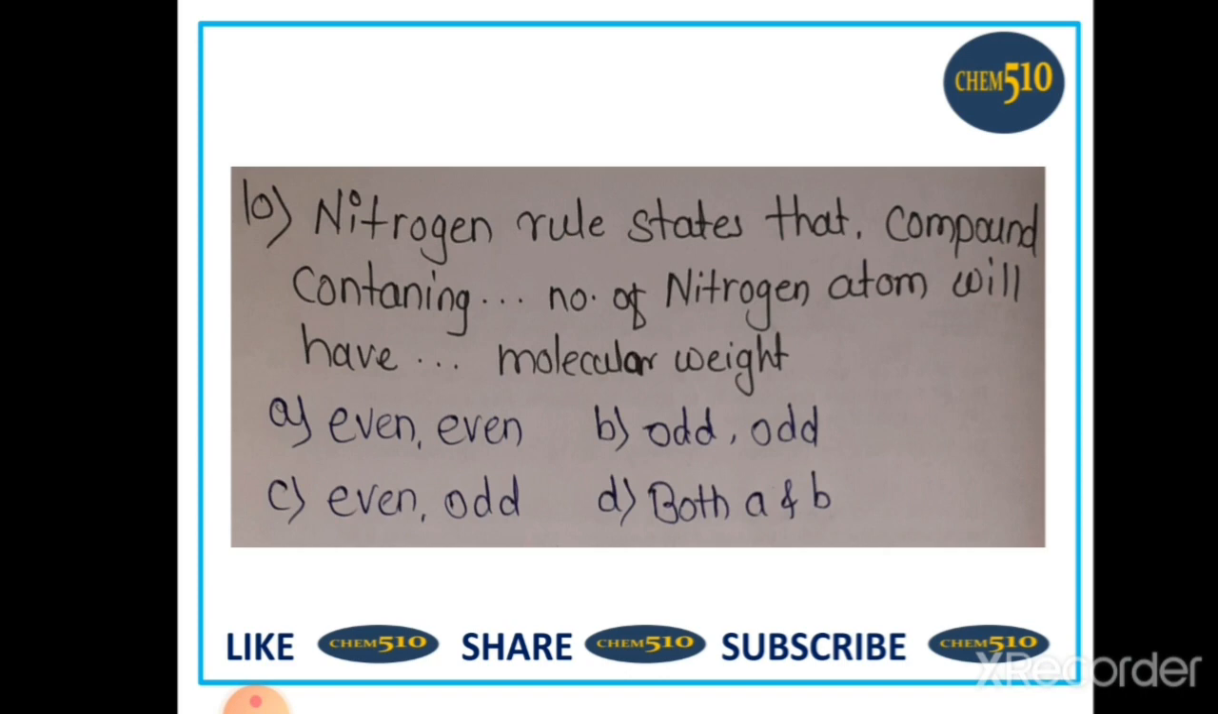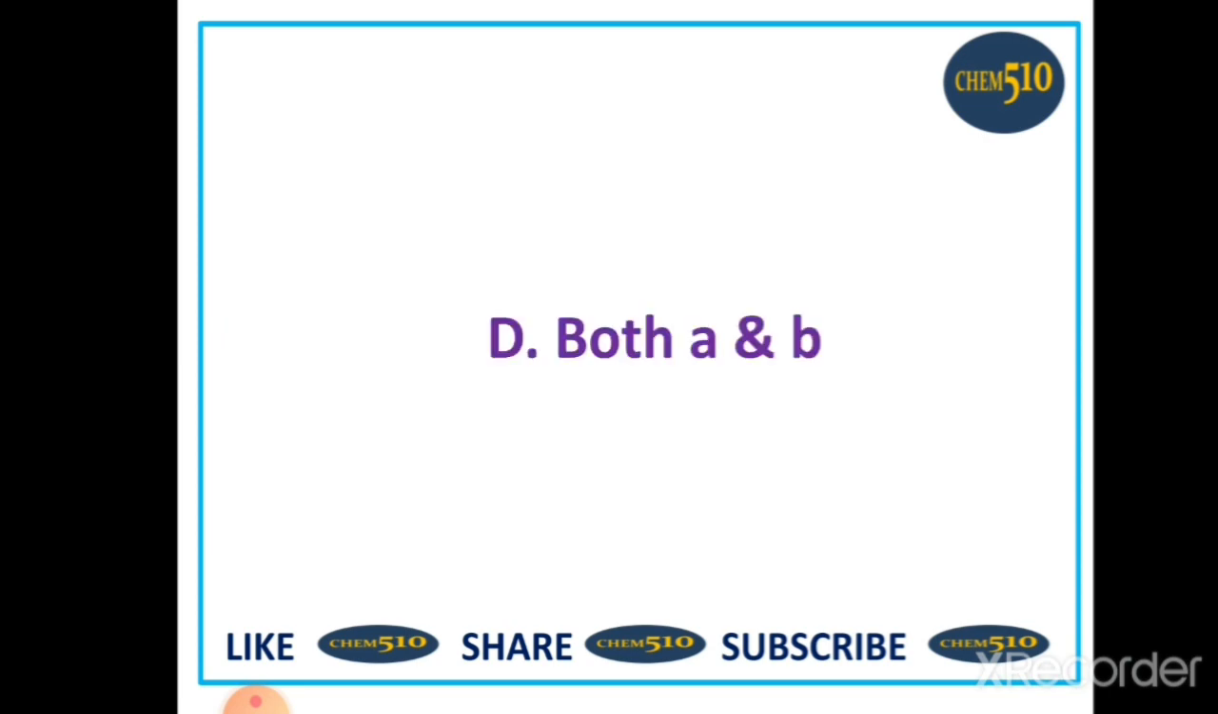10. The nitrogen rule states that a compound containing dash number of nitrogen atoms will have dash number of molecular weight: A even, B odd, C even odd and D both of these. We know that the nitrogen rule states that a compound containing an even number of nitrogen atoms has an even molecular weight, or an odd number of nitrogen atoms has an odd molecular weight. So option D is correct, which is both A and B.